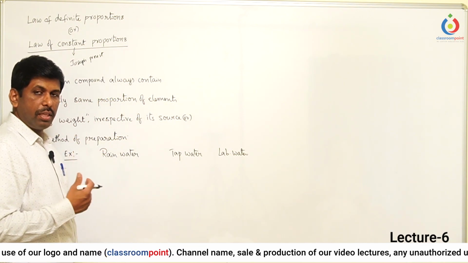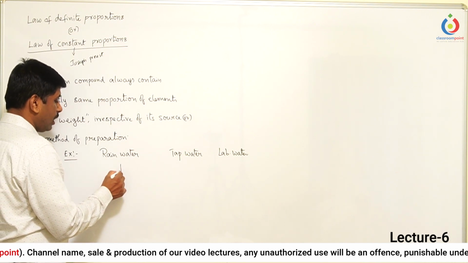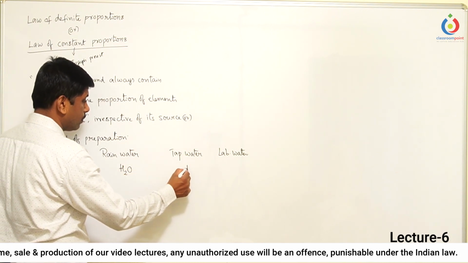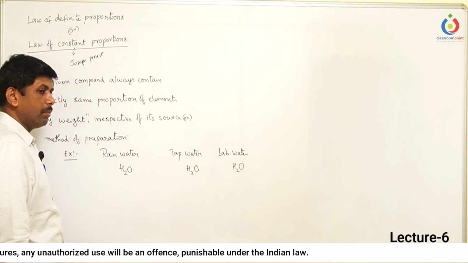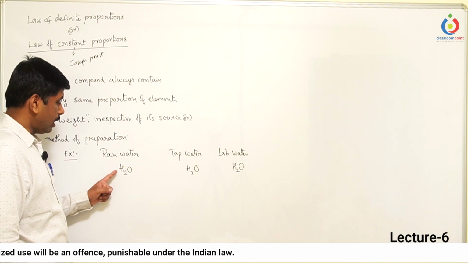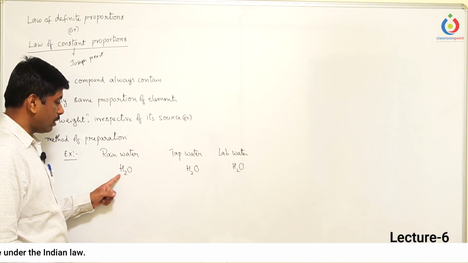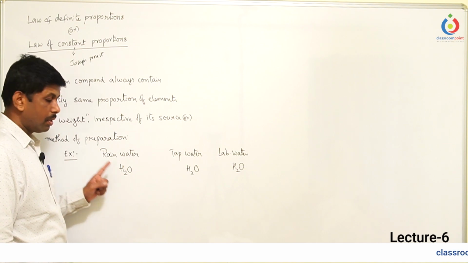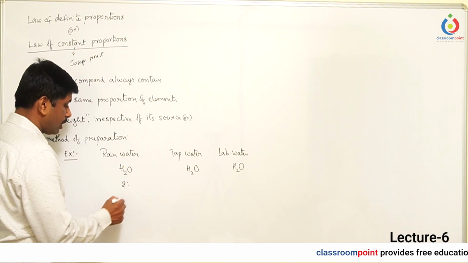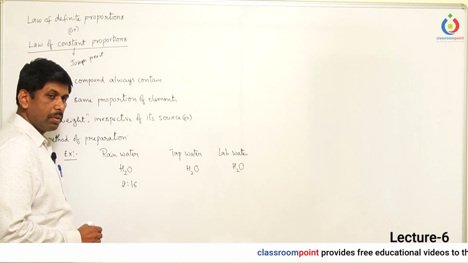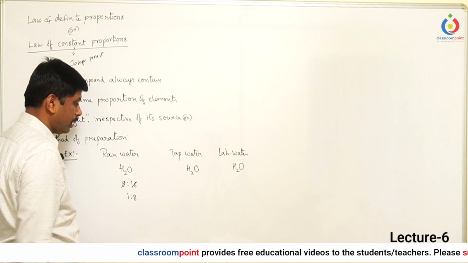Whatever the source, the molecular formula of water is H2O, so there is no change in the molecular formula. 2 grams of hydrogen combines with 16 grams of oxygen, and if you simplify it, the mass ratio is 1:8.